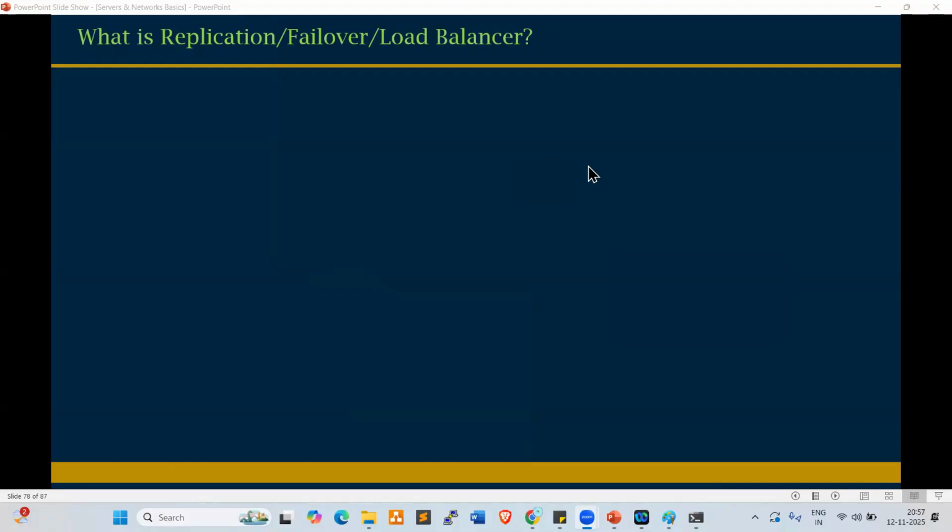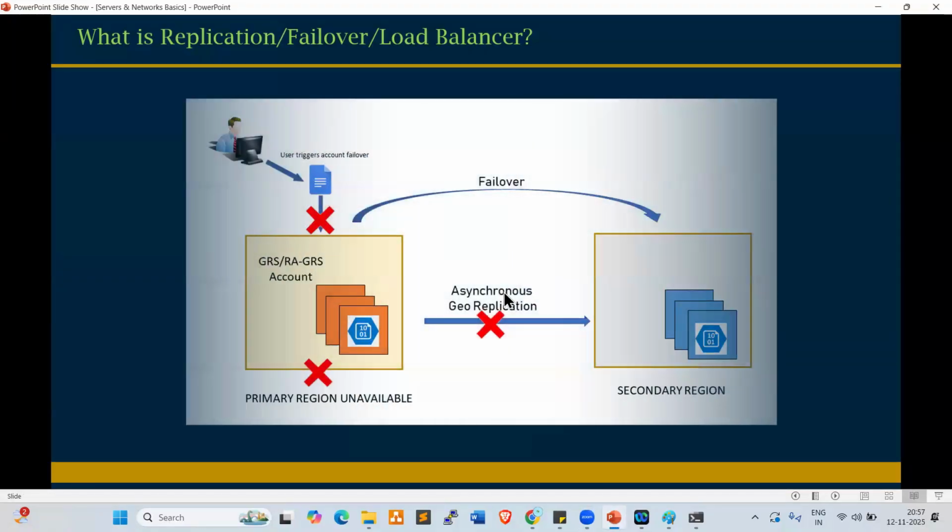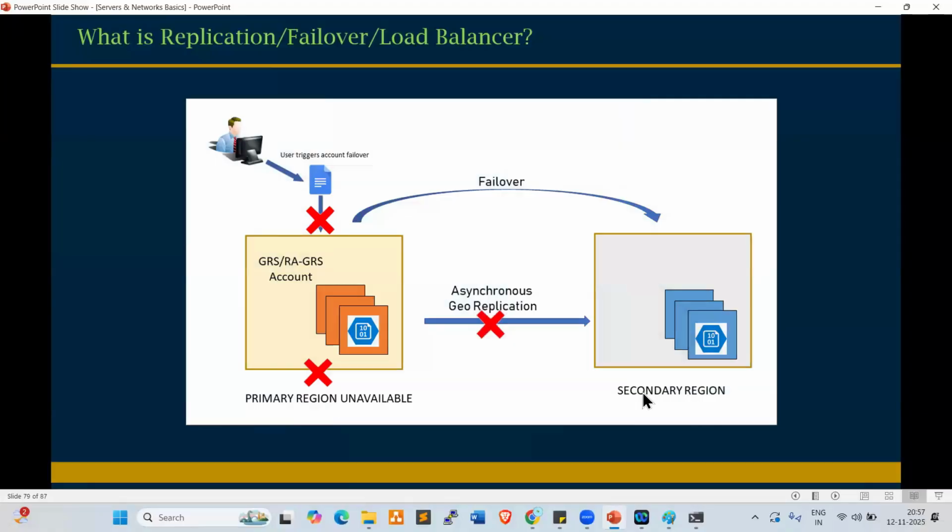Look at this, everyone. This is the replication. This is the primary region and this is the secondary region, right? On the primary region, there is data, and this user is accessing the primary region. Now the primary region is down. The secondary region already has replication enabled, so the same copy of the data is available in the secondary region. So this user automatically fails over to the secondary region. Understanding, right, everyone? In case primary is down, secondary will be accessible automatically.